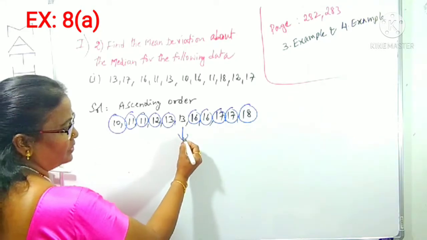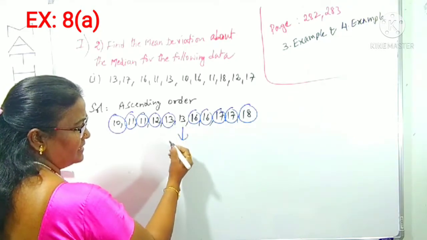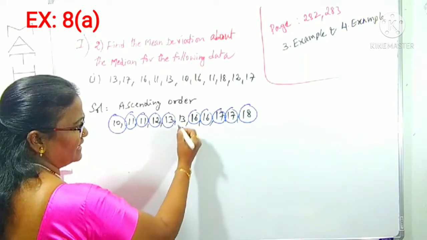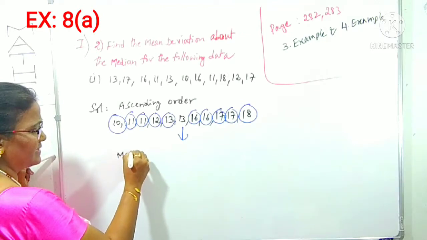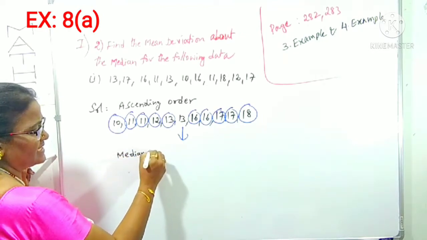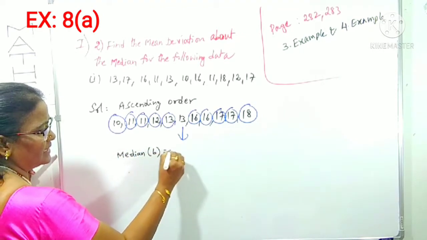If two are left over, we can take their average. If only one is left over, that itself is the median. What is the median of this? We can take the median as B, which is 13.